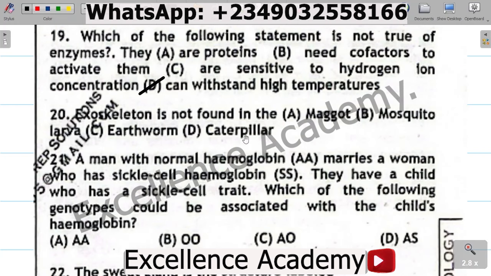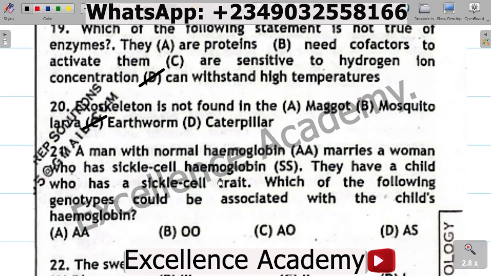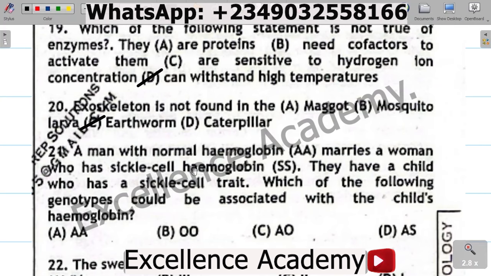Question 20. Exoskeleton is not found in the A. Maggot, B. Mosquito larva, C. Earthworm, D. Caterpillar. The correct option is C. Earthworm. Maggot, mosquito larva, and caterpillar all have the exoskeleton except the earthworm. The earthworm has the hydroskeleton. So an exoskeleton is not found in an earthworm. So the correct option is C.